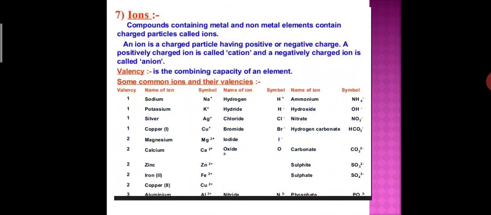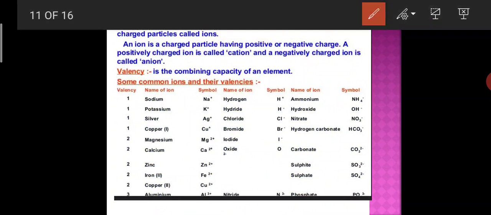Now we will discuss ions. So student, if we talk about ions, compounds containing metal and non-metal elements contain charges called ions. When a metal reacts with a non-metal, they form compounds and they have ions. So what do you mean by ions? An ion is a charged particle having a positive or negative charge.